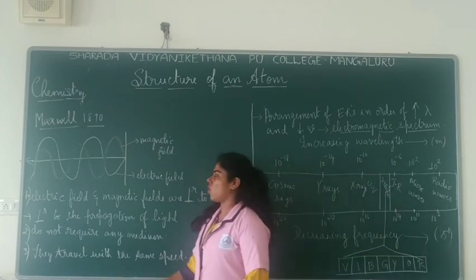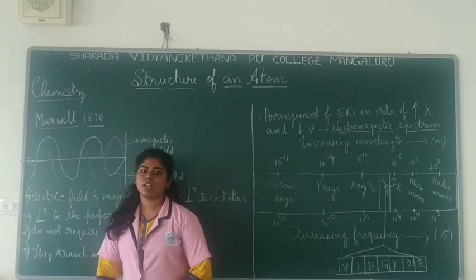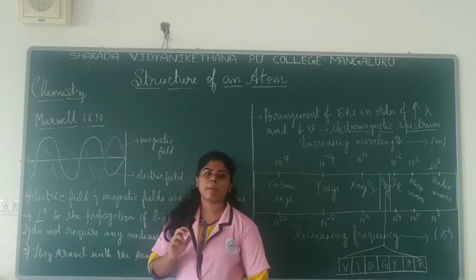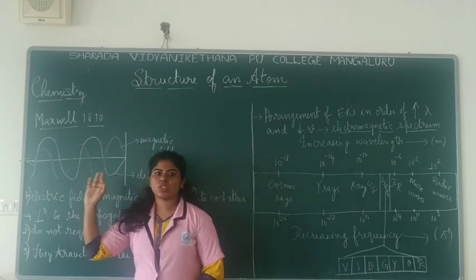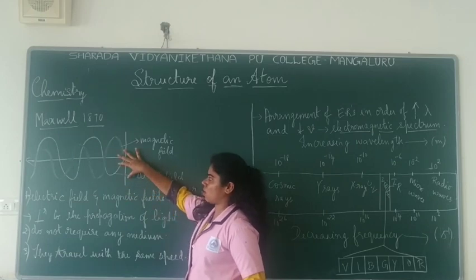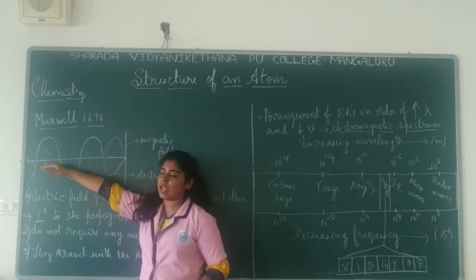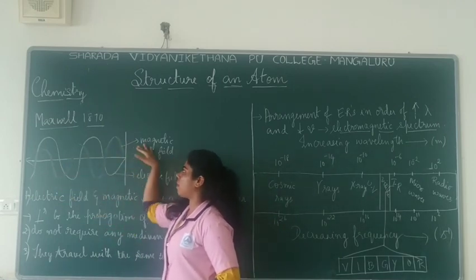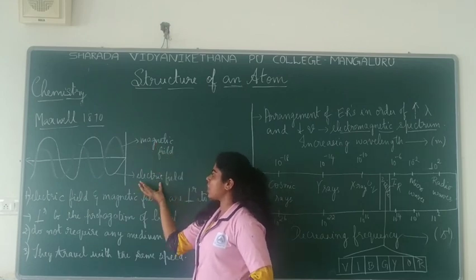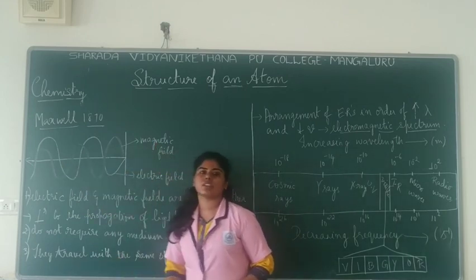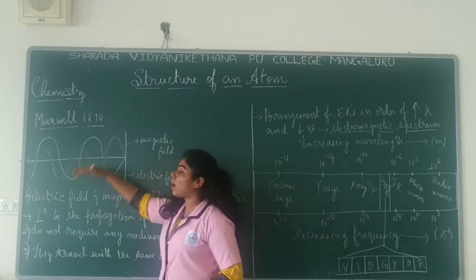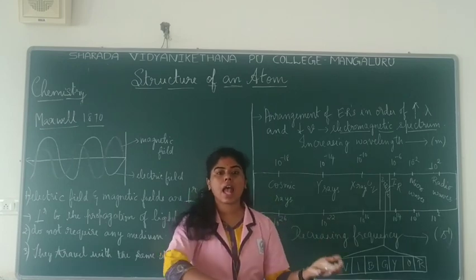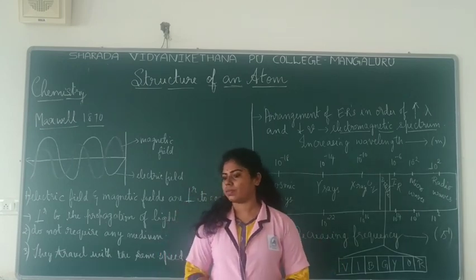In the same way, when we talk about the wave nature, these will have both the electric fields as well as the magnetic fields. If I give you an example, just look at this, the wave is propagating in that way. Here the lighter waves are the magnetic field component, and the darker wave is the electric field. They are both perpendicular to each other. They travel in such a way that the electric field and the magnetic field are perpendicular to each other.